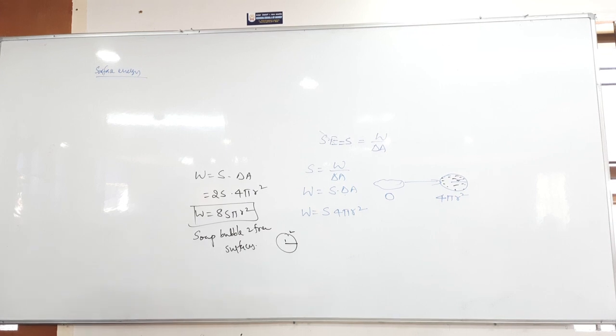A soap bubble will have 2 free surfaces. Next problem. Find the work done in blowing a soap bubble of radius R1 to R2.